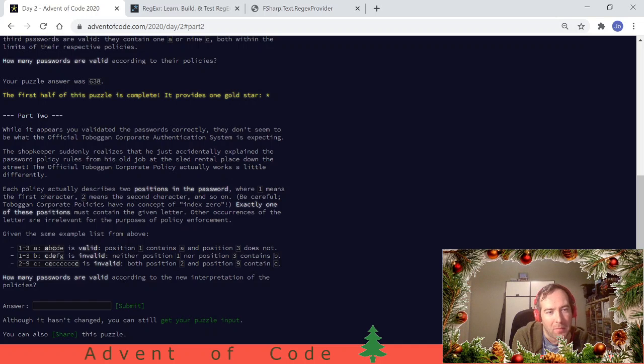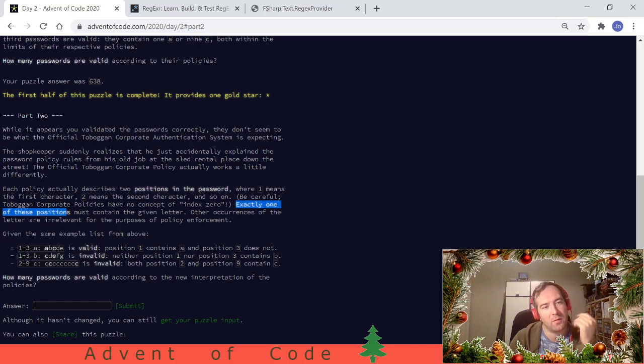So it's not a min and a max, it's a position of the character. No index 0, yeah, I see this going wrong for me as well. Exactly one of these positions must contain the given letter. Okay, so it's 2 positions. In one of these positions we need to see this letter.